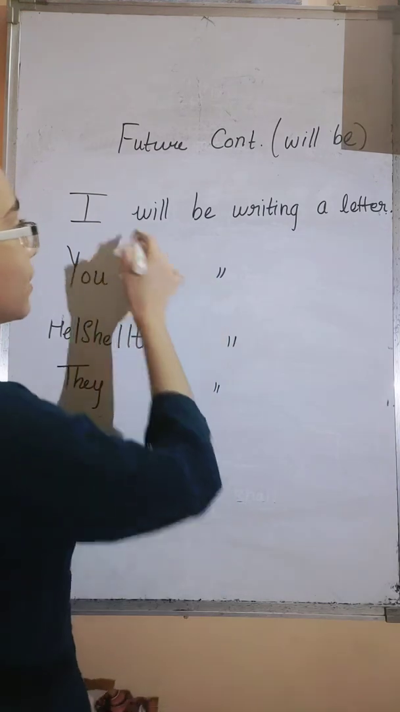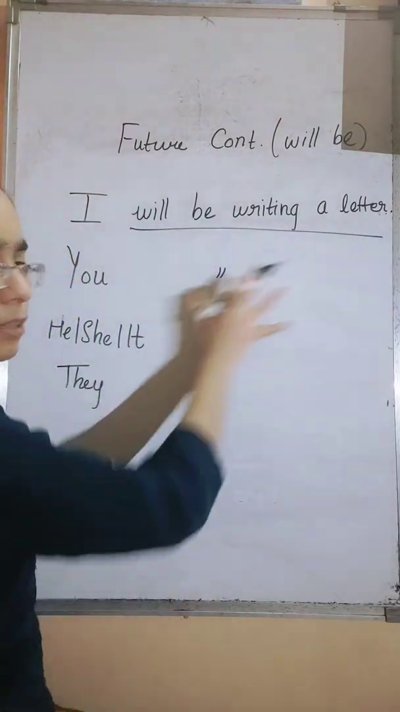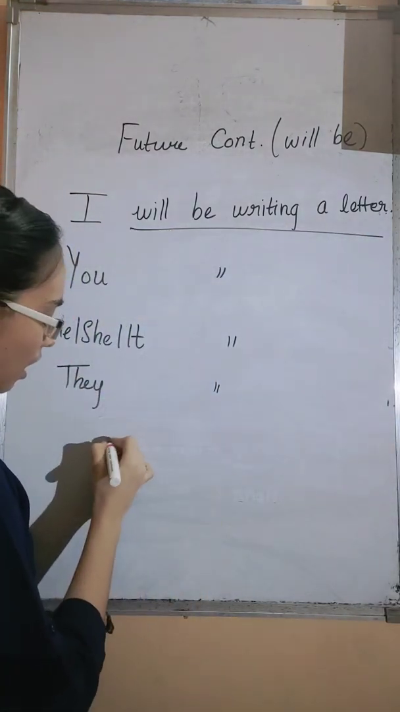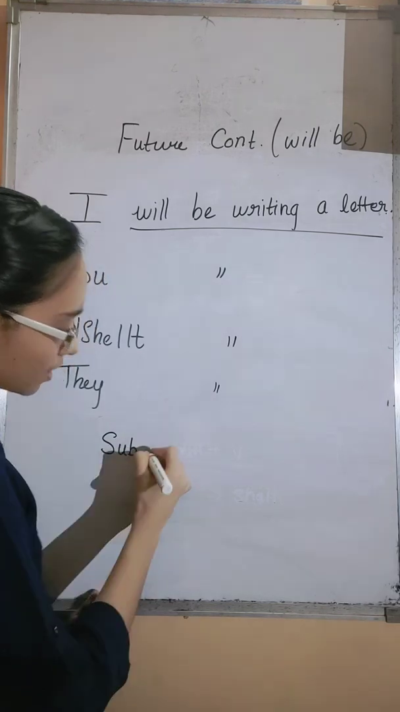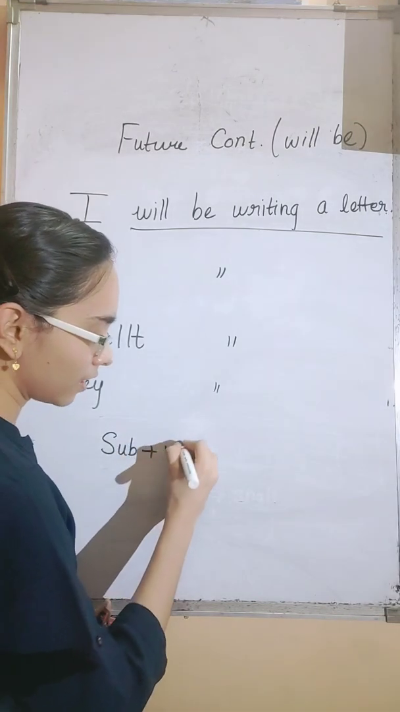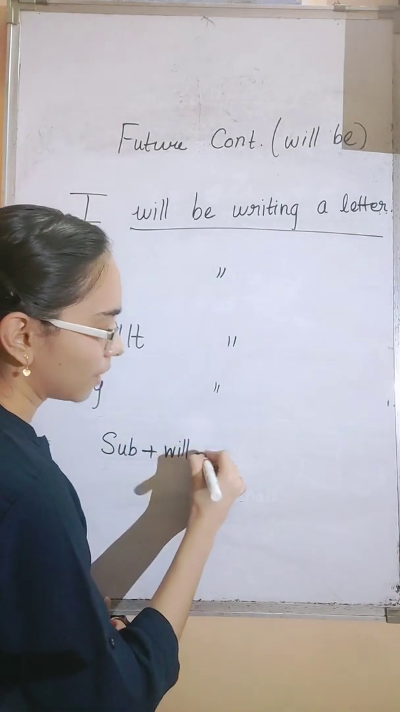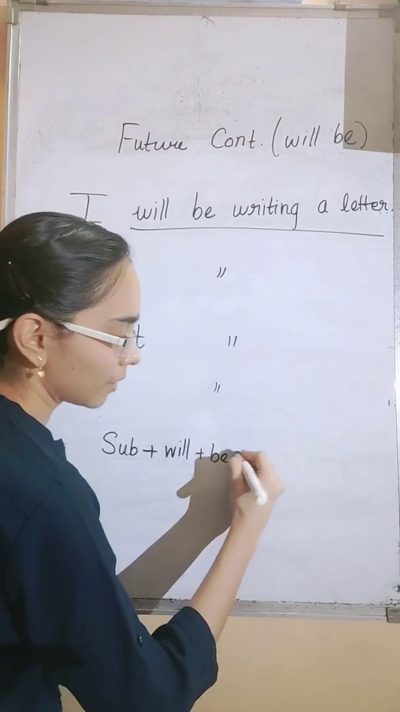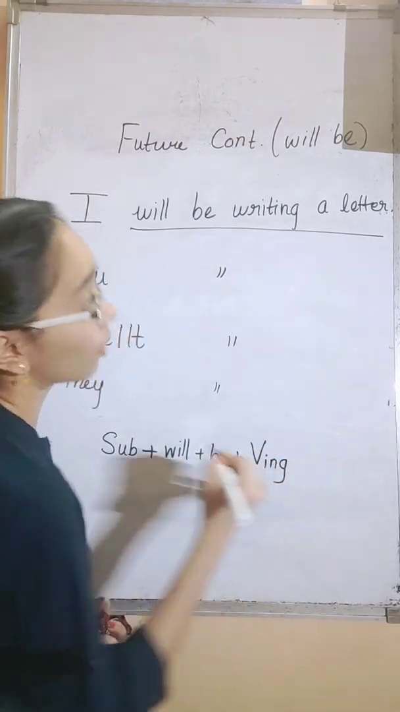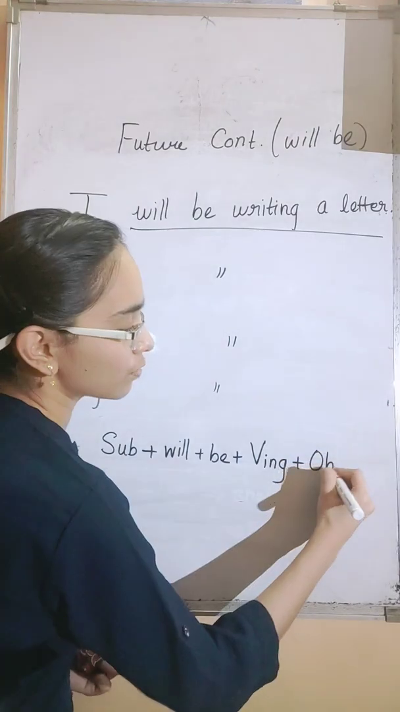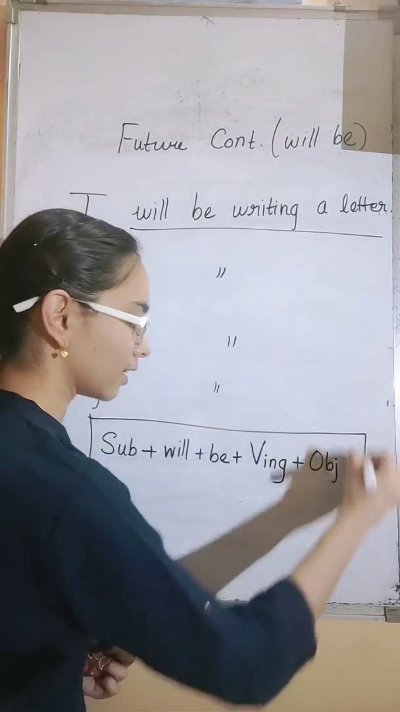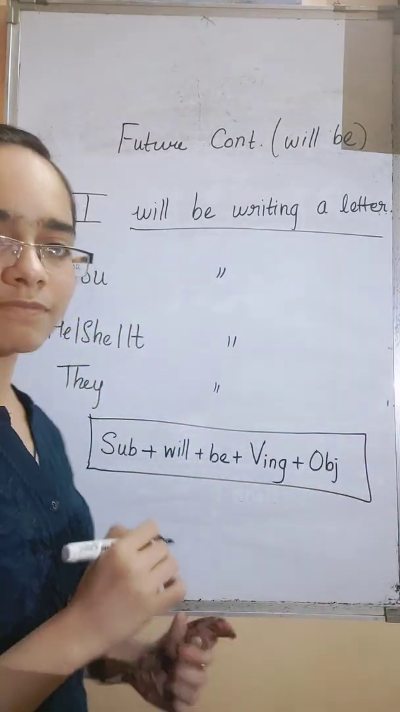Got it? So this sentence is applicable for all these pronouns. So how will be the sentence formation? It is subject plus will or shall plus be plus verb in its ing form plus object. Okay. Simple, isn't it?